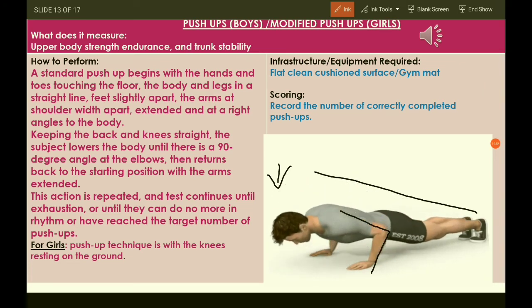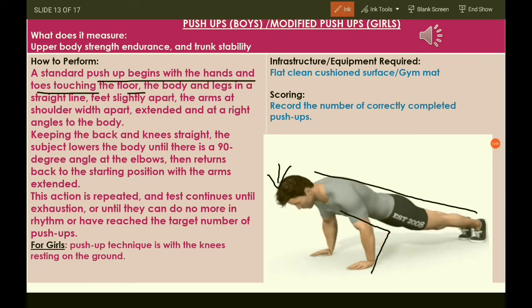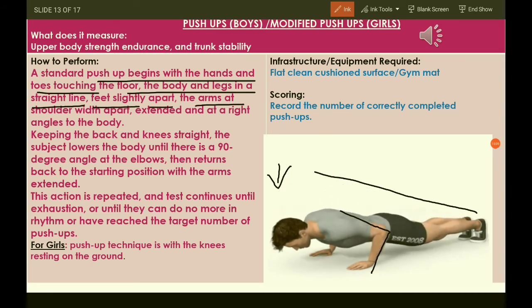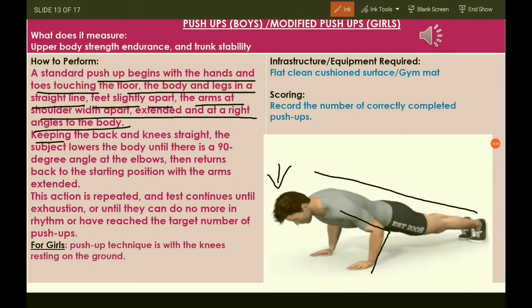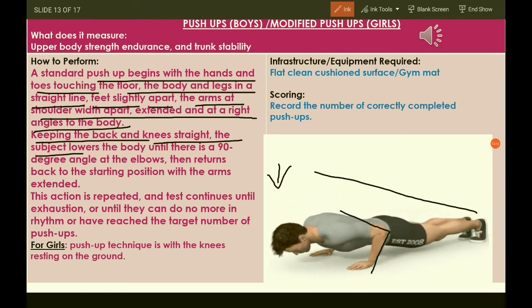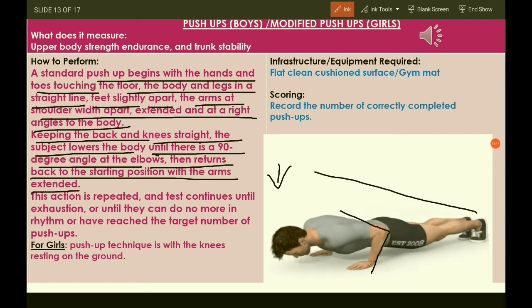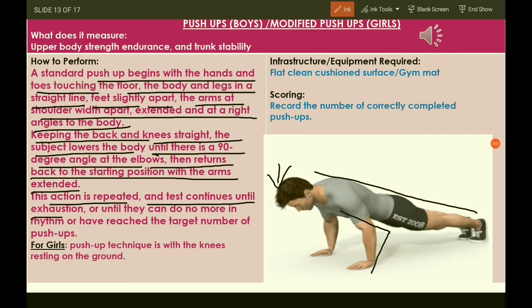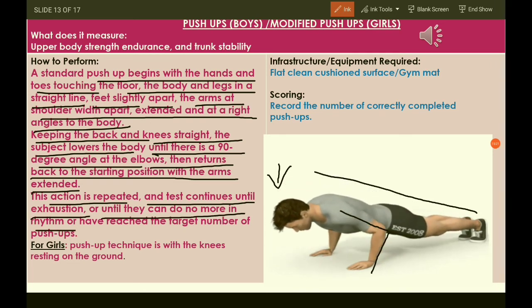The push-up begins with the hands and toes touching the floor, the body and legs in a straight line, feet slightly apart, the arms at shoulder width apart, extended and at right angle to the body. Keeping the back and knees straight, the subject lowers the body until there is a 90-degree angle at the elbow, then returns back to the starting position with the arms extended. This action is repeated, and the test continues until exhaustion, or until they can do no more rhythmic push-ups.